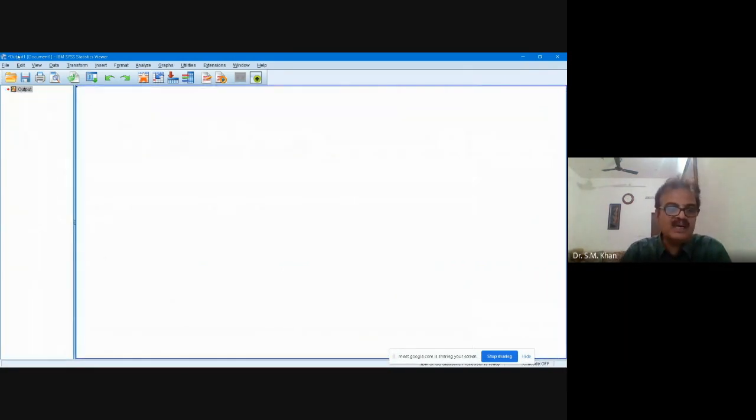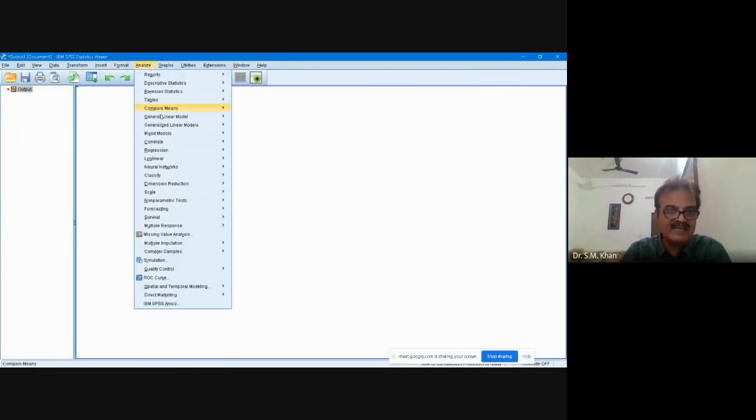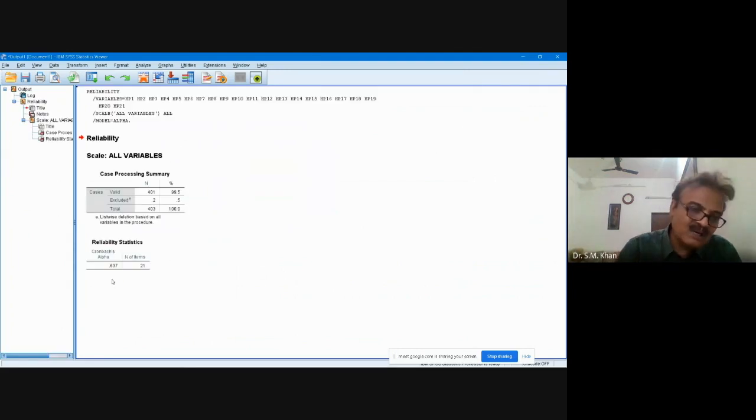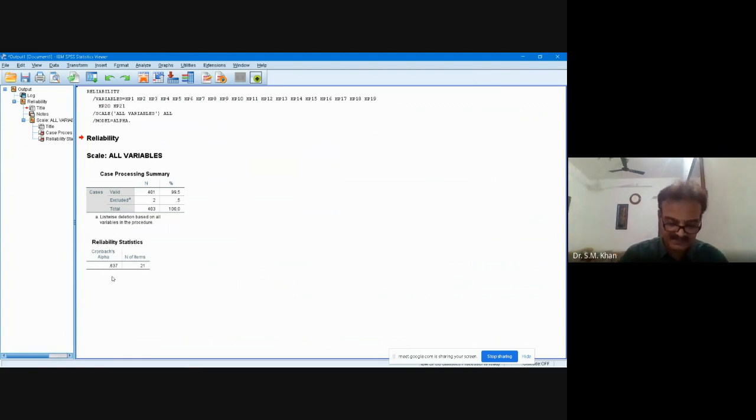Now, friends, going to the reliability analysis quickly. So you will go to the scale and check the reliability and select the items HP1 to H21, and we will continue with alpha. Okay. Now see the reliability coefficient in this case to examine the happiness, joy, feeling of pleasure. It is 0.637. It is not acceptable.